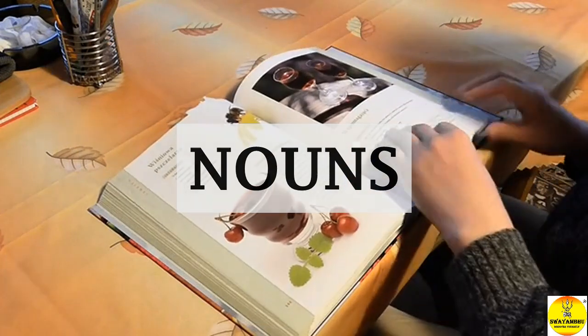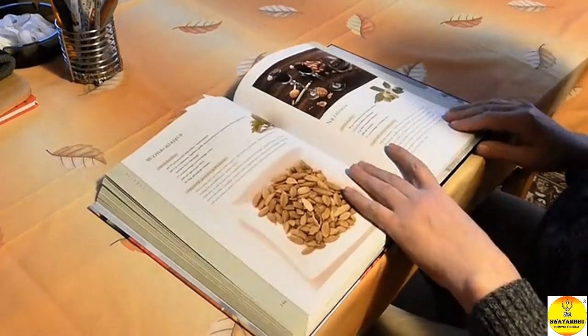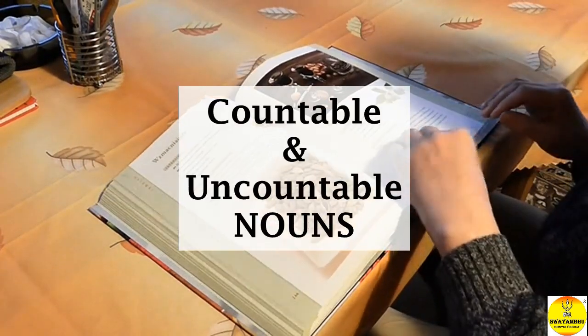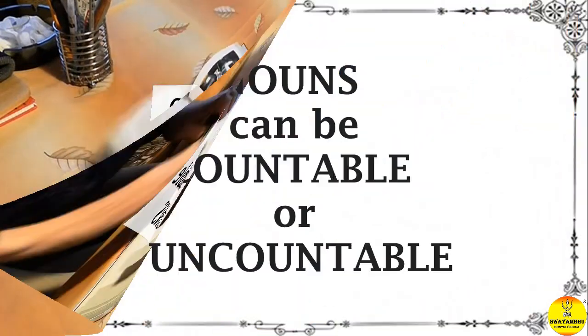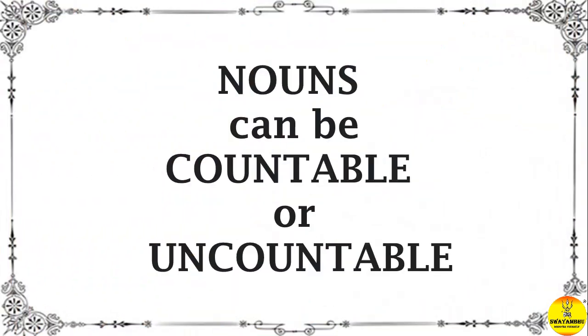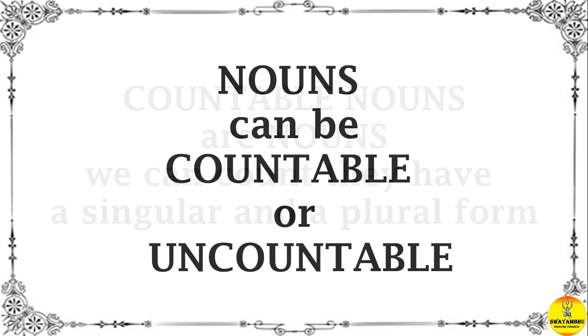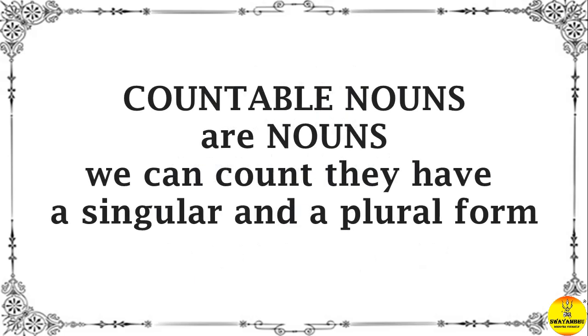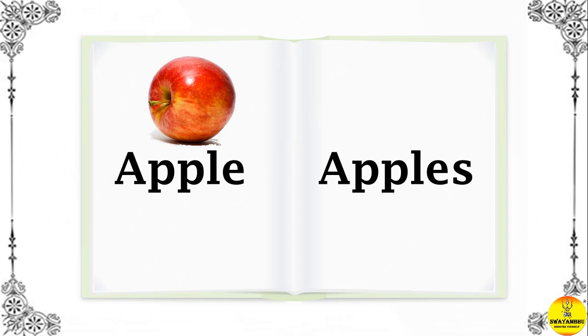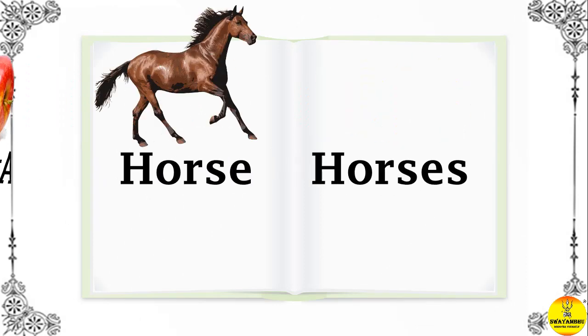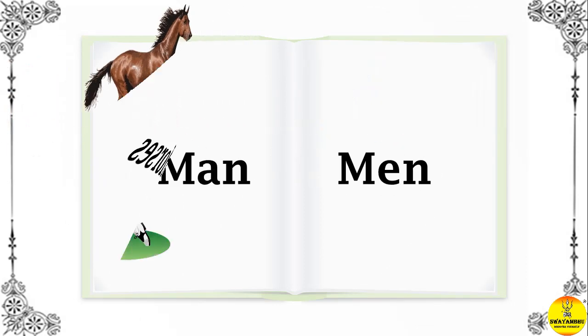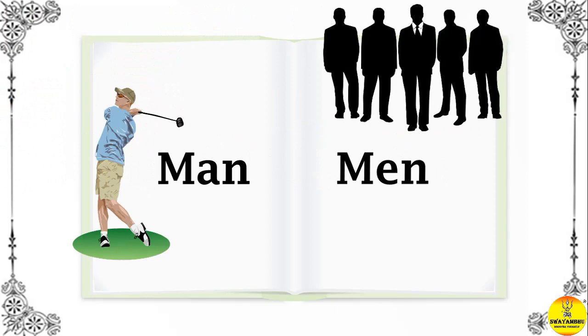My name is Sharmila and in this video I am going to tell you about countable and uncountable nouns. Nouns can be countable or uncountable. Countable nouns are nouns we can count. They have a singular and a plural form. For example, apple, apples, horse, horses, man, men.